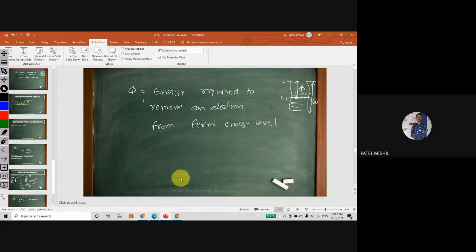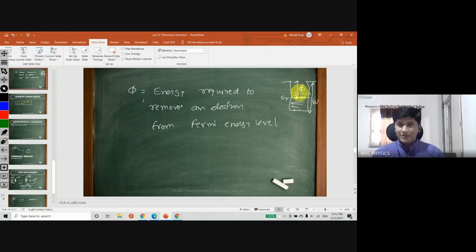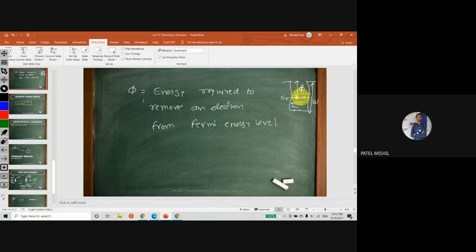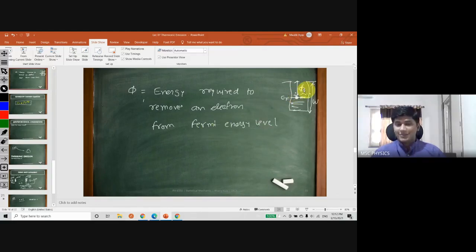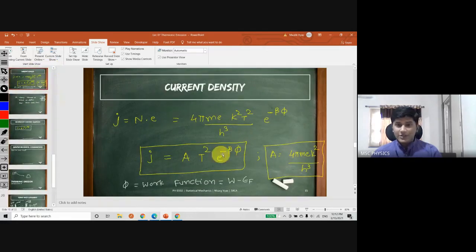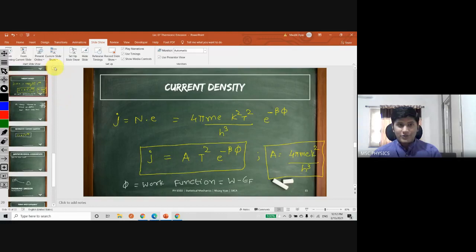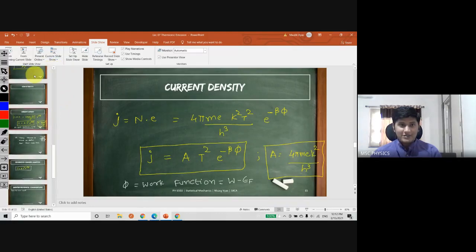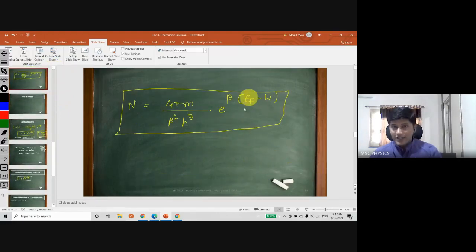So that means, sir, the electrons which are on the Fermi level or above the Fermi level are the only ones going to contribute in thermionic emission? No, that doesn't mean it. This was some quantity that came up during the derivation, so we defined it like this. This is the quantity which came up during the derivation, epsilon F minus W.